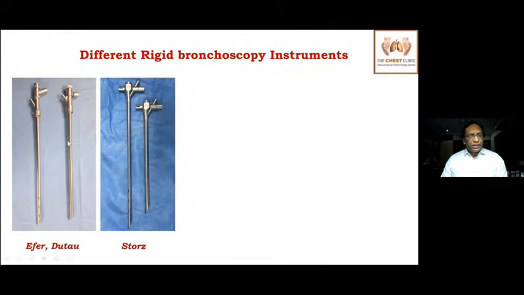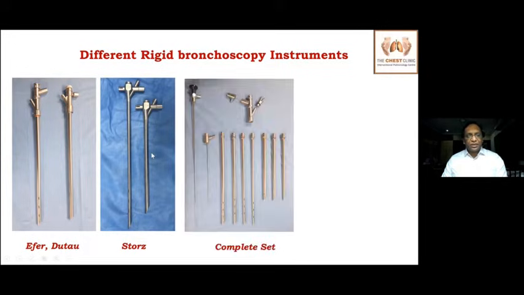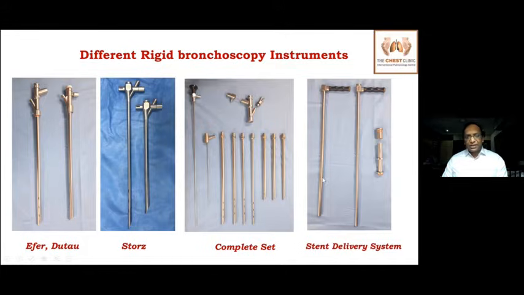So there are some differences between the Dutau bronchoscope, the Efer-Dumon bronchoscope and the Storz bronchoscope. In these two bronchoscopes, the proximal end remains the same and the distal end can be changed according to the size used. Whereas in a Storz bronchoscope, you have a fixed proximal and distal portion. You have to change the different scopes. And it comes with different accessories like telescope, jet ventilation adapters, suction ports, and also comes with different sizes of bronchoscopes and tracheoscopes. To perform stent insertion, you have stent delivery systems.